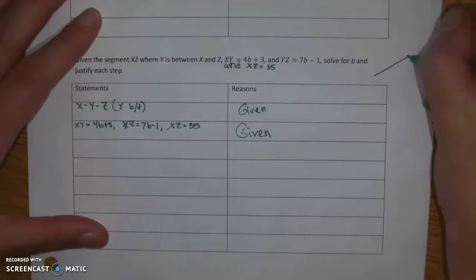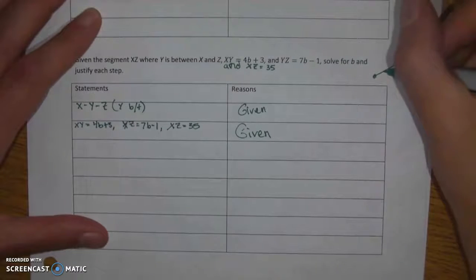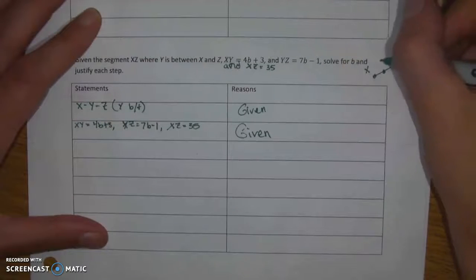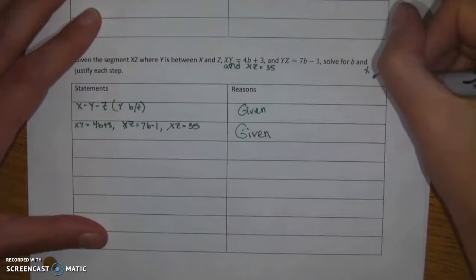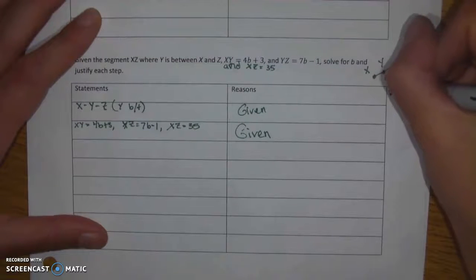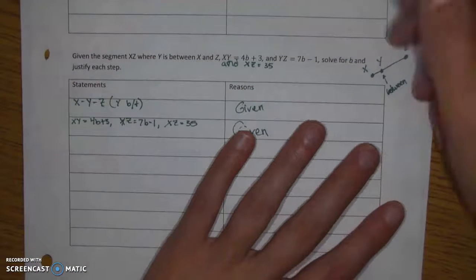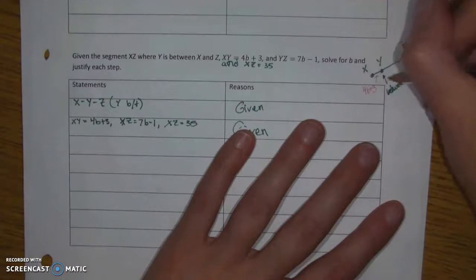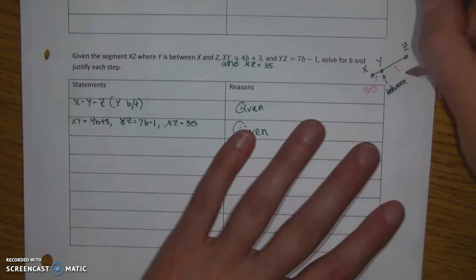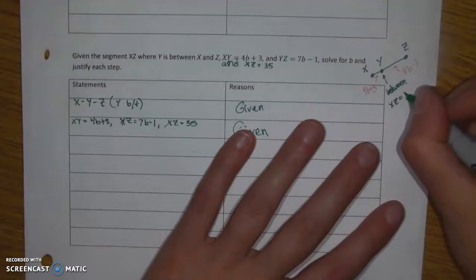And a lot of times I actually solve my proof along the side, and I kind of go back in and fill in details. So I know I have x, I have z, y is between. I want to make sure I don't mix it up with midpoint, so I'm just going to put it over here. And I know that this section is 4b plus 3. This section right here is 7b minus 1. I know the entirety of the thing is 35.